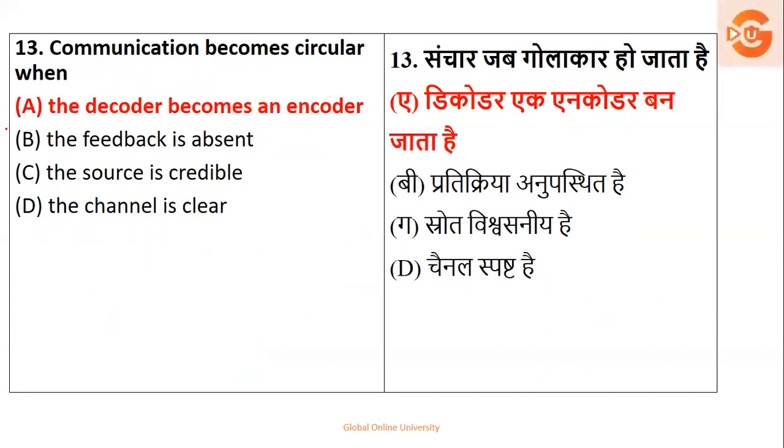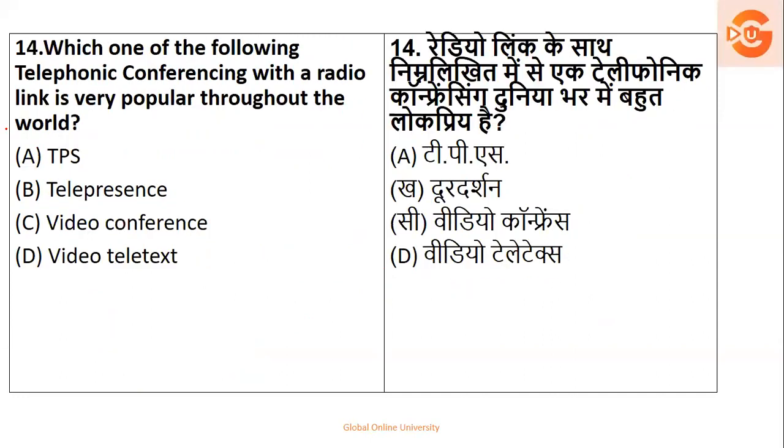Option number A. Next, which of the following telephonic conferencing with a radio link is very popular throughout the world? Okay, TPS, telepresence, video conference, video teletext. So now you know very well, especially in this COVID situation, we have come very close to the technology. So obviously, the very close link, which is very popular throughout the world, is video conferencing. So the right answer is option number C.